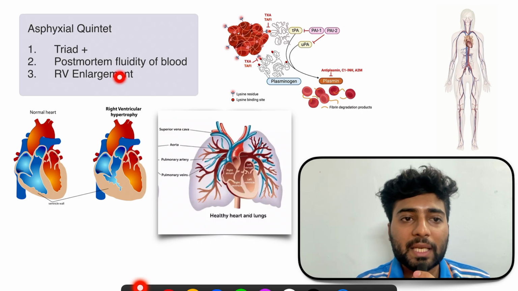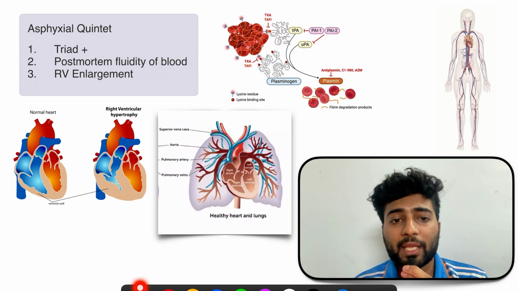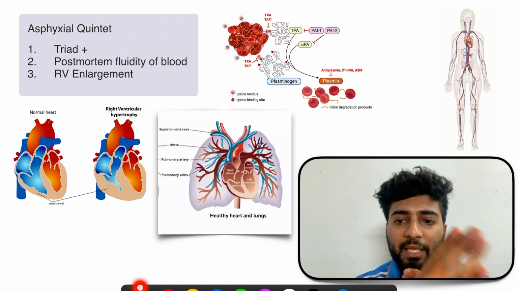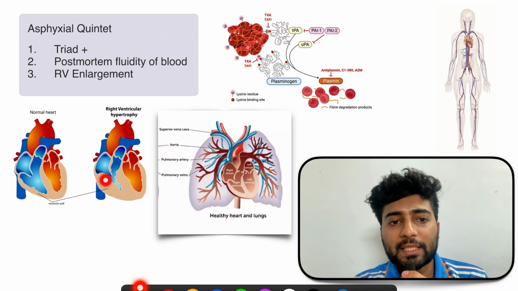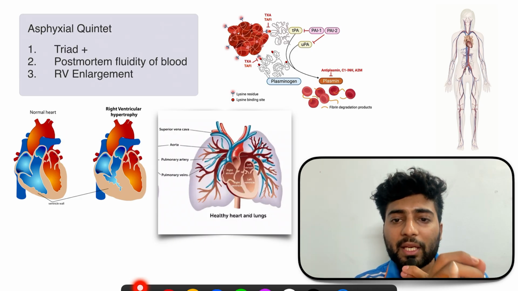And the last one is right ventricle enlargement. See, this is the right ventricle and this is the left ventricle, so the right ventricle is enlarged. Why? Because you know that the right ventricle pumps the blood into what? Lungs. Now in asphyxia the lungs are congested, or there is an increased pressure in the lungs, so the right ventricle is having difficulty in pumping the blood to the lungs. So due to that it has enlarged. First the right ventricle was having difficulty pumping the blood out to the lungs, and due to that the lung pressure increased, so that's why the right ventricle has enlarged.